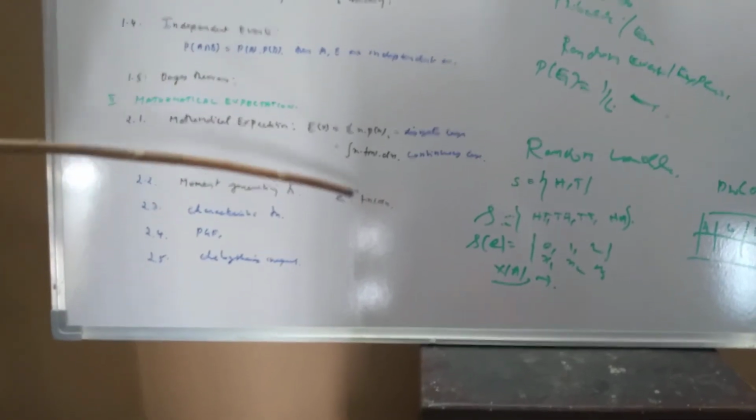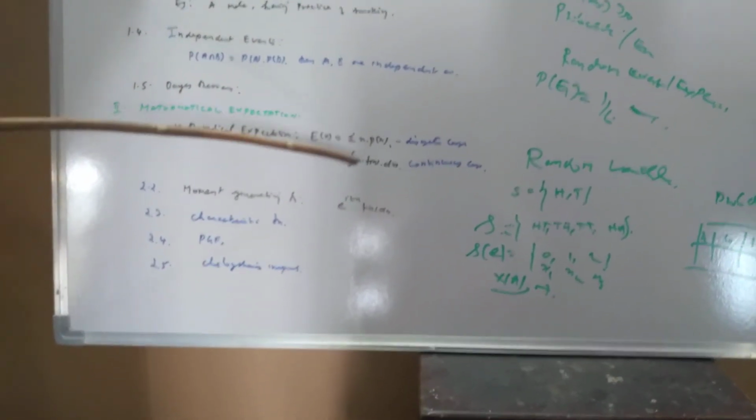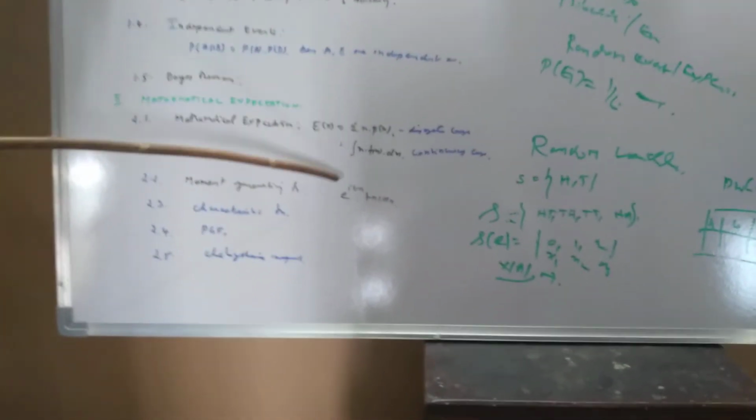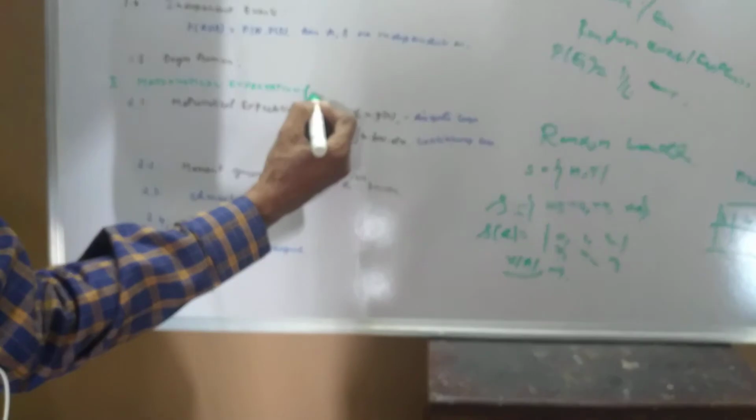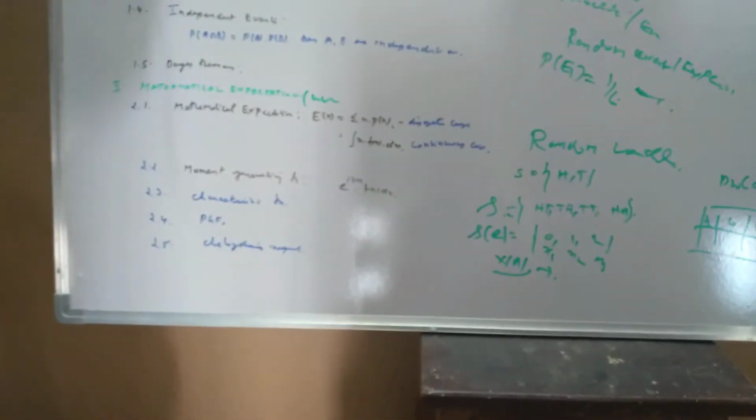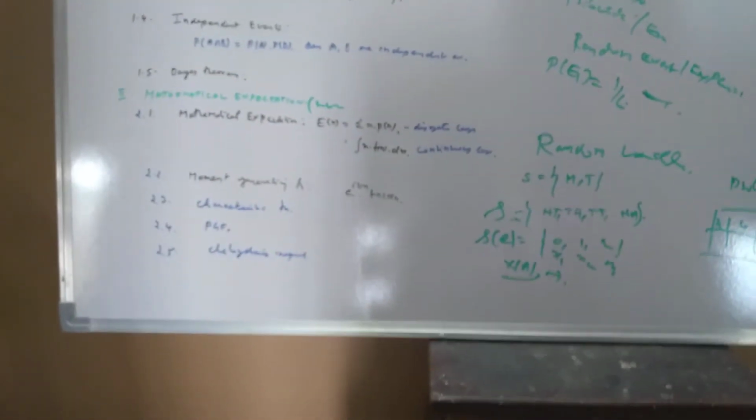Then you have to go through the properties of expectation, and the properties of variance, covariance, correlation and regression. These are the univariate cases of mathematical expectation. We will discuss the continuous case in the next session.